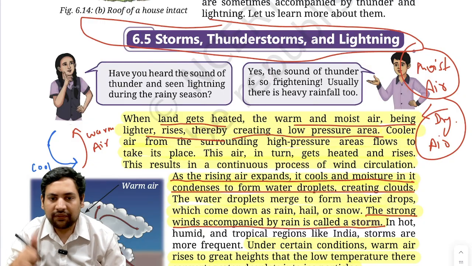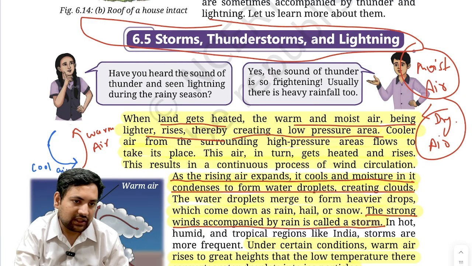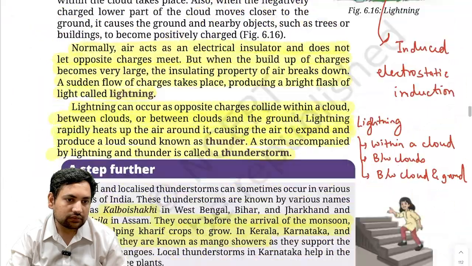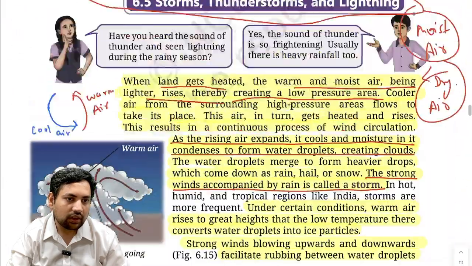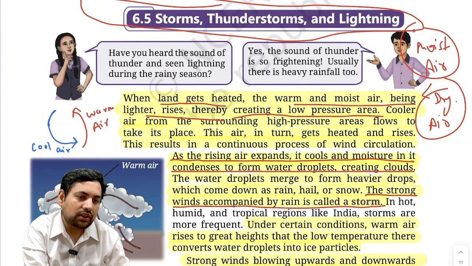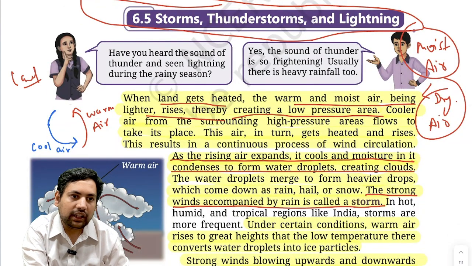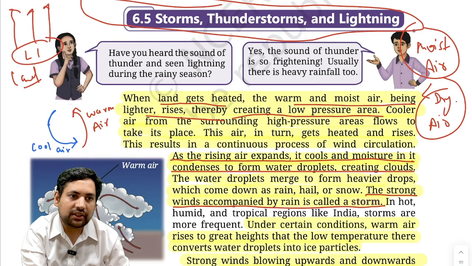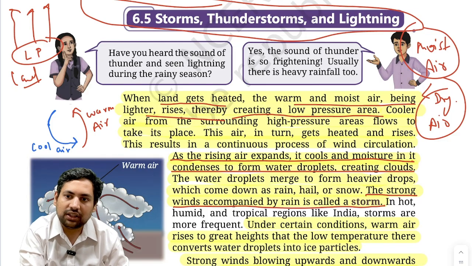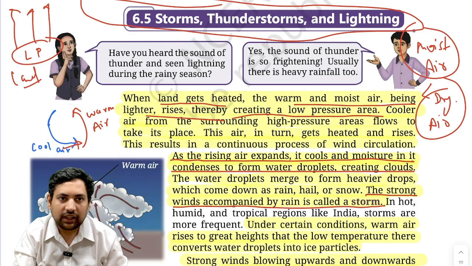Now if it rises, what will be created? If it rises, a low pressure area will be created here. So let's say this is land, correct? Now this is air rising. What is created? A low pressure area is created here. Then cooler air from the surrounding high pressure areas flows to take its place. As you can see here, warm air rising up, cooler air is taking its place. Correct?